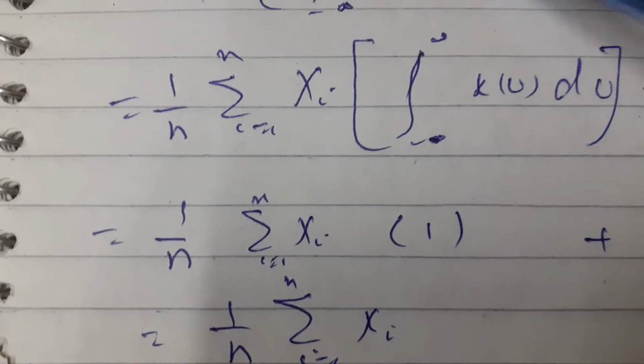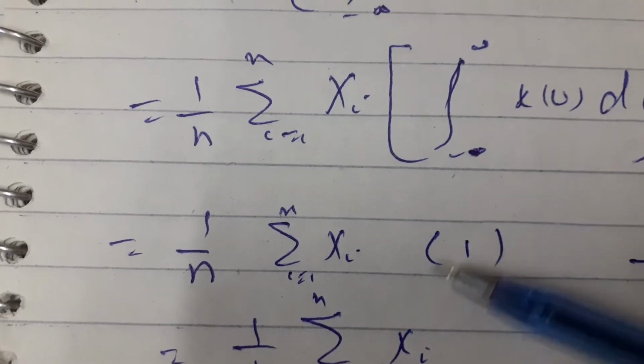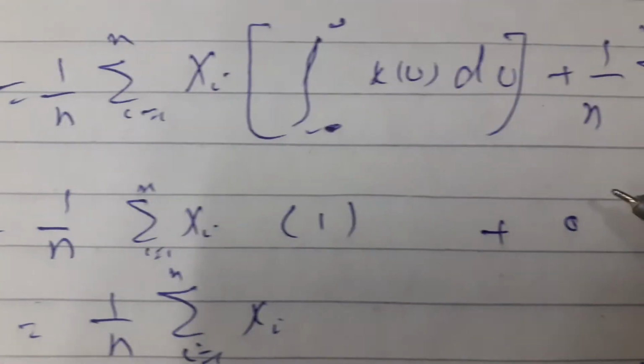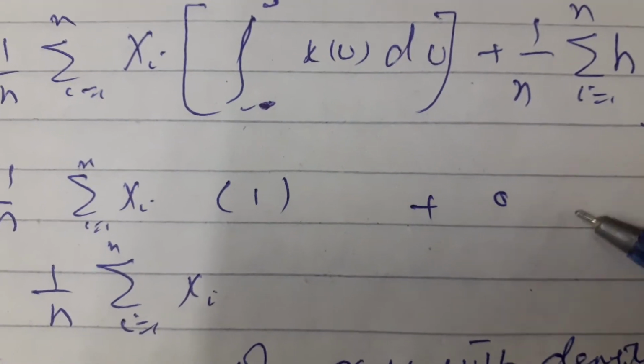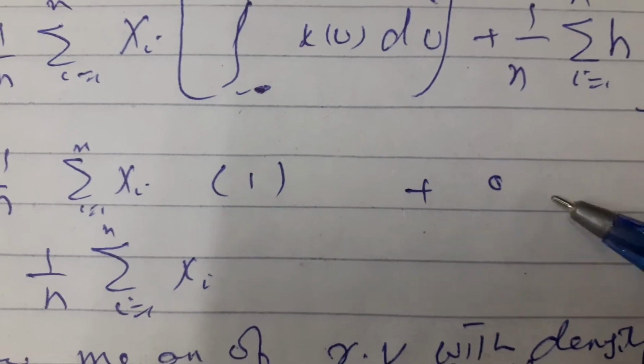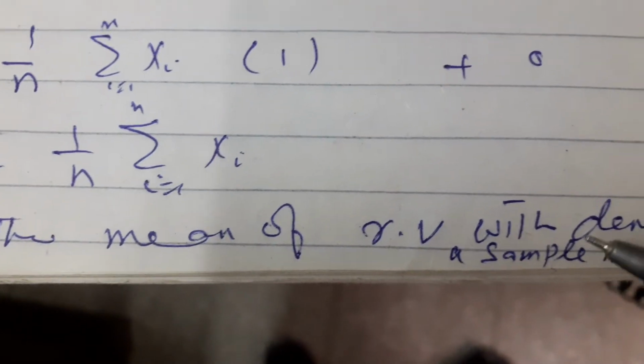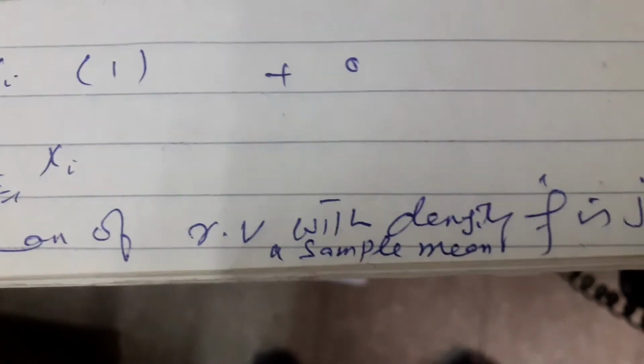This will be equal to 1/n summation xi into 1, according to the first property of the kernels, and according to the second property of the kernel, the odd moments are equal to 0. So here is 1/n summation xi. So the mean of the random variable with this density function is 1/n summation xi.